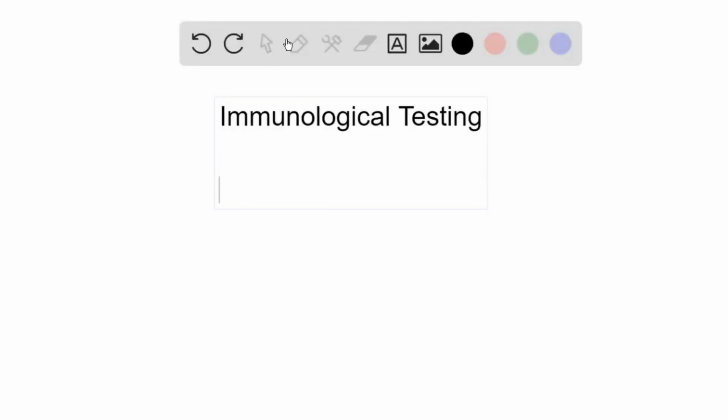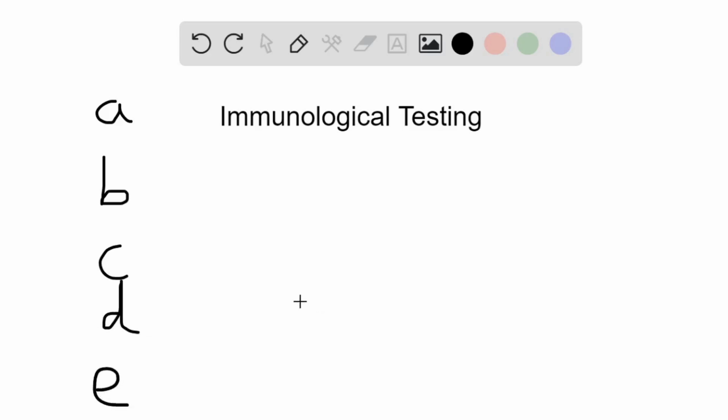Which of these statements is false? Is it A, polyclonal antibody preparations recognize multiple epitopes? B, monoclonal antibodies recognize a single epitope? C, serum and plasma can both be tested for antibodies? D, the direct ELISA uses anti-human IgG antibodies? Or E, a rise in specific antibody titer indicates an active infection?